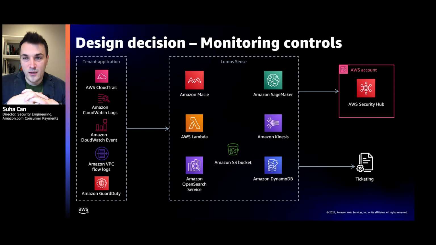The cool thing about this is that this abstraction and providing security controls as a service enabled our Lumos teams to be able to move a lot faster in security control development, while all the plumbing and notification, data aggregation, and all of those things for all of their controls is taken care of by the system. They only can focus on the logic of their particular security test and security canary or detective control that they want to implement. This typically is in the form of a Lambda.